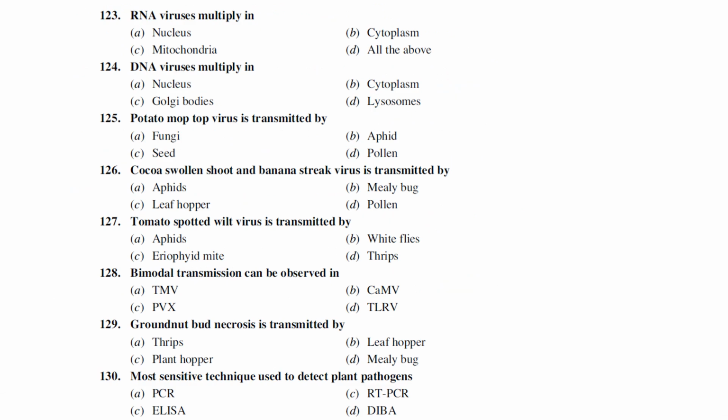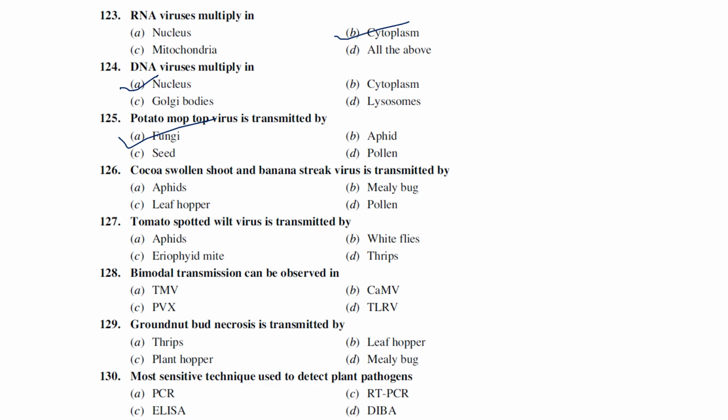RNA viruses generally multiply in the cytoplasm. DNA viruses multiply in the nucleus. There is a virus called potato mop top virus which is known to be transmitted by fungus. We can also call them furoviruses. What are furoviruses? Very simple. Viruses that are transmitted through fungi are known as furoviruses, which means the fungus acts as a vector in transmitting plant viruses. Potato mop top virus is transmitted through fungi, right?